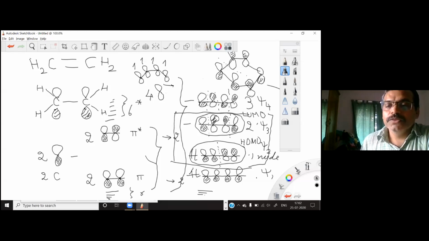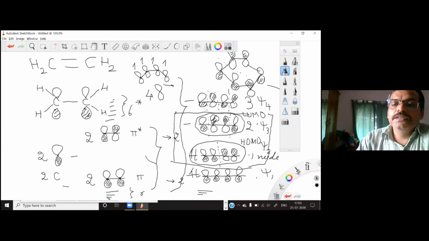So this butadiene molecule you can basically extrapolate starting from ethylene. You can understand butadiene, and you can go ahead and write hexatriene. Ethylene, butadiene, hexatriene: if you understand these three systems, you will understand all cycloaddition reactions and all electrocyclic reactions. So is it clear here? Yes, sir, very clear.